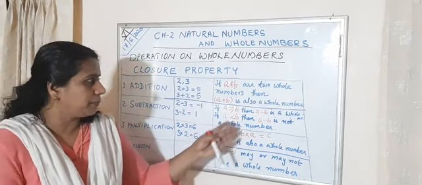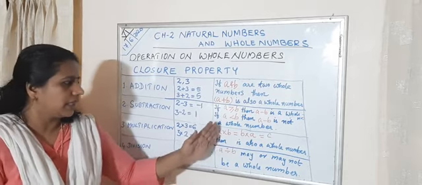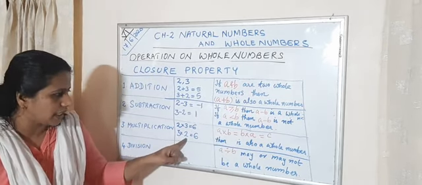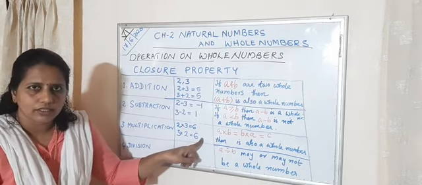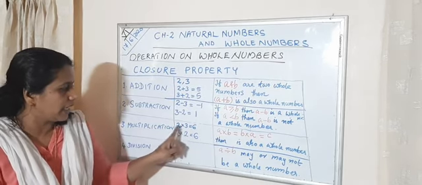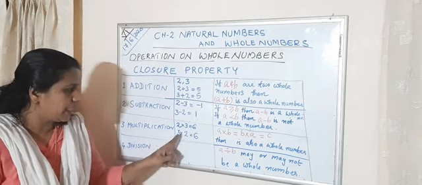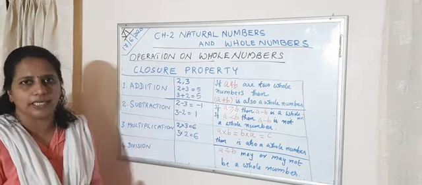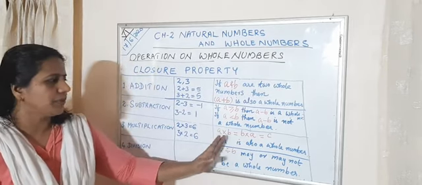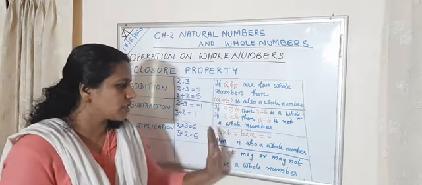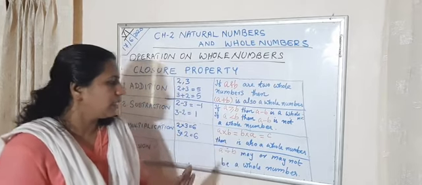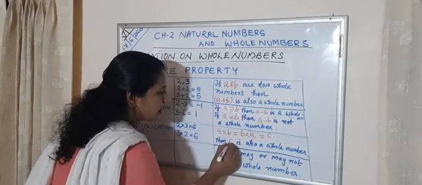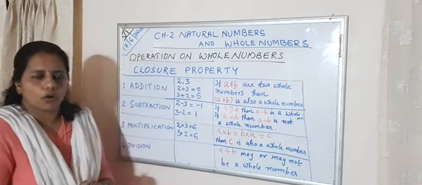So if A and B are two whole numbers, then A into B equal to B into A equal to C. That is the same number. Then C is also a whole number.